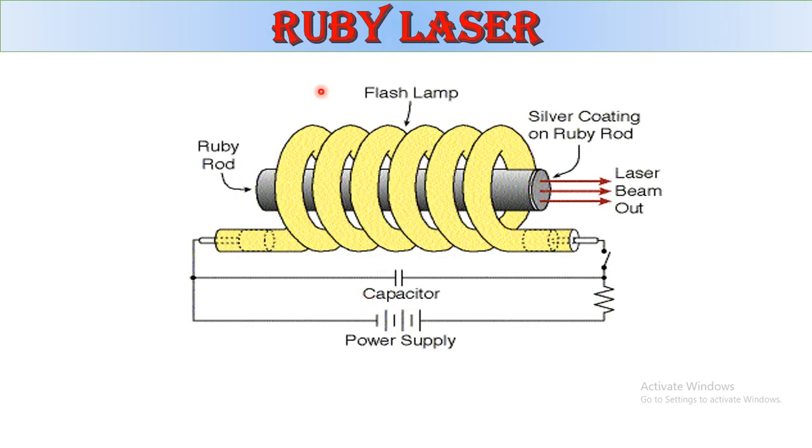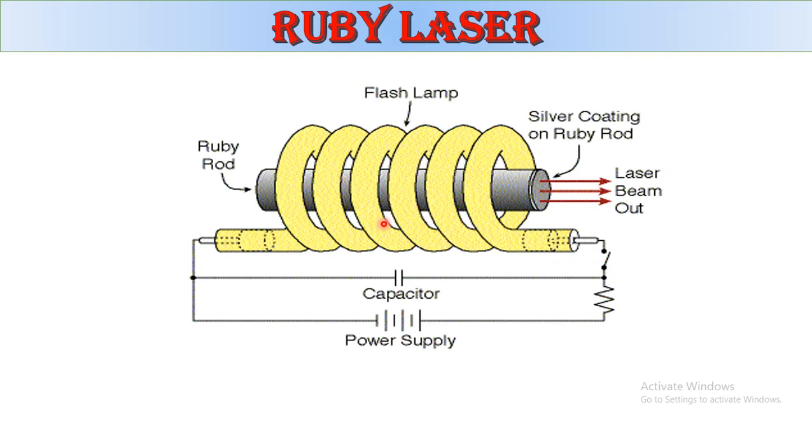And we come to the ruby laser. In the ruby laser, we can know the various parts. The ruby rod is the important part, where one end is partially silver coated and the other end is fully silver coated. Then there is the flash lamp, the capacitor, the power supply, the switch, and the external flash tube.